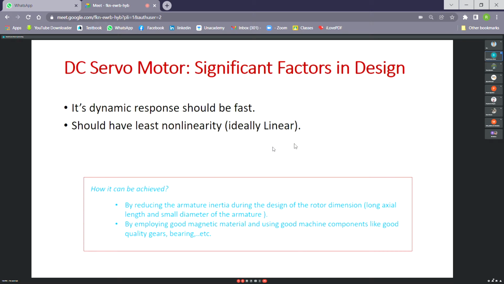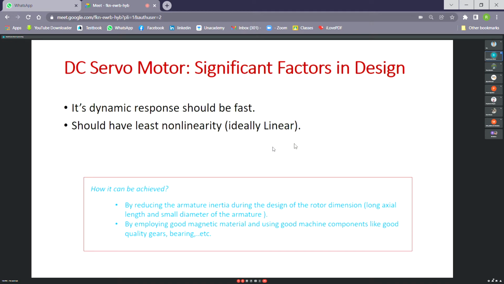Because of the presence of the gearbox, you'll invariably find that the gearbox has backlash, which is a very hard nonlinearity. So you have to reduce these nonlinearities present in the mechanical systems.